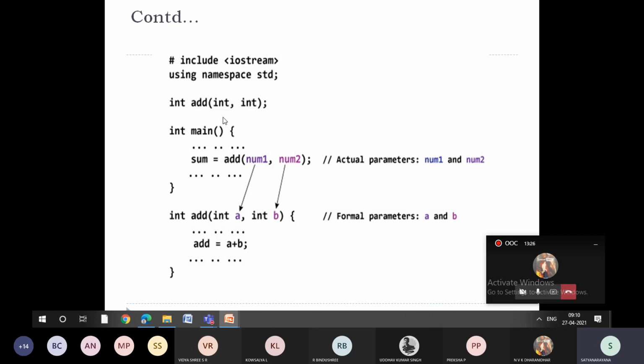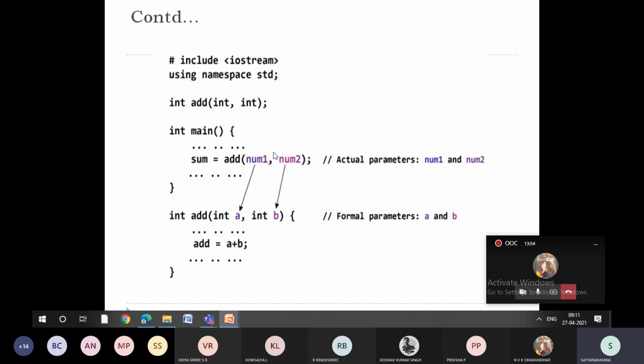Now you start with your main function. When you call this function, you pass the actual parameters. Here I'm calling the add function, so the actual parameters are num1 and num2. The data type of these actual parameters is integer, because it is already defined in the function prototype.